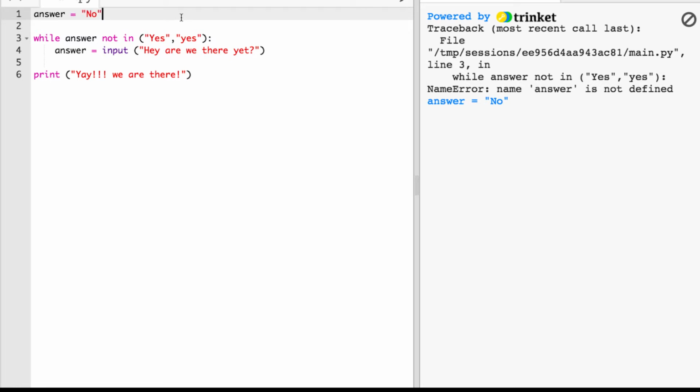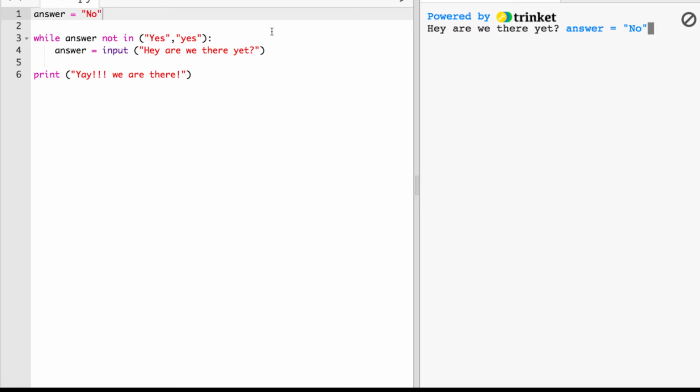So we start effectively with a no, and then it's going to keep on asking the question until the answer changes to yes. Later, we'll reassign the variable answer to this input function, and we'll explain that in a minute. But so we're going to go run it. Are we there yet? And then it's going to keep on looping.